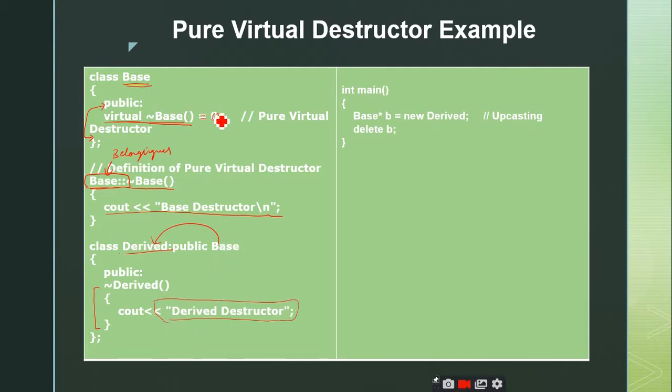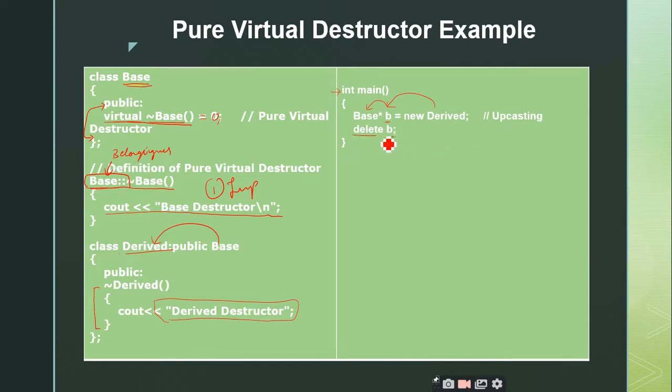So the one important point you should remember here is that the definition of the pure virtual function is defined in the base class, which is not accepted in the pure virtual functions concept. So this is one important point you should remember in the case of pure virtual destructors. And coming to the main function, I have created a base class pointer b, and I am making use of new, and I am storing it inside this one. And if I delete the base class pointer, what happens? What is it going to print?